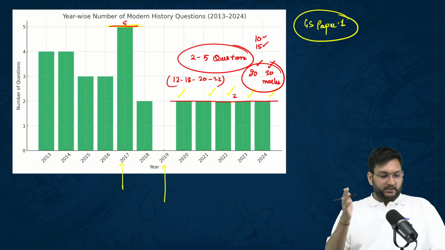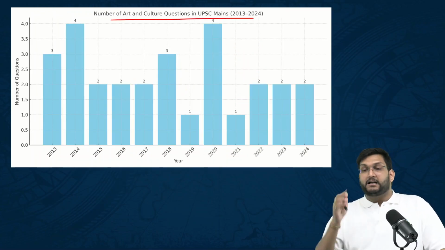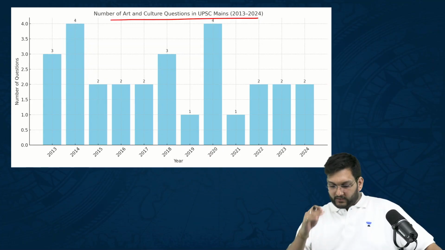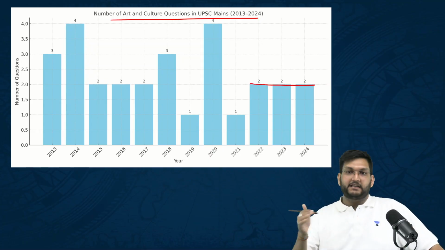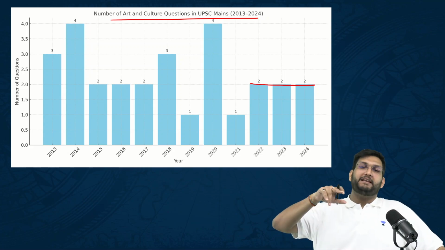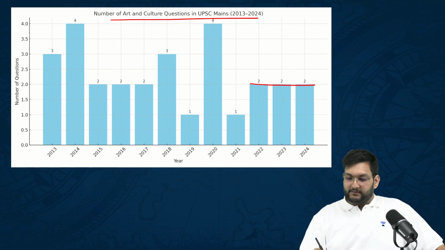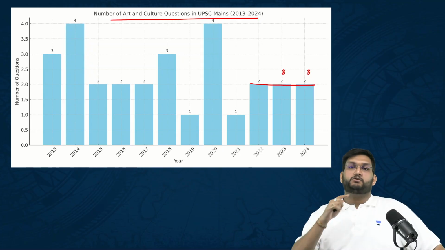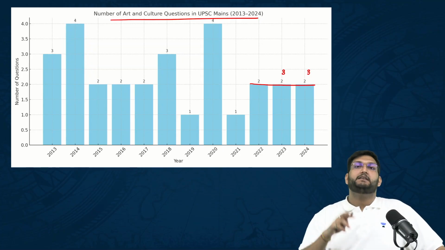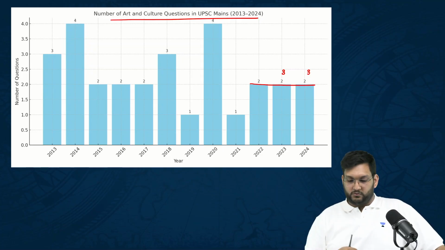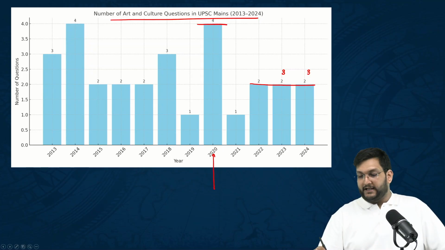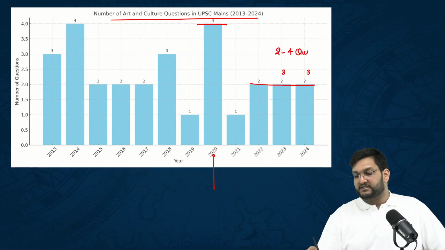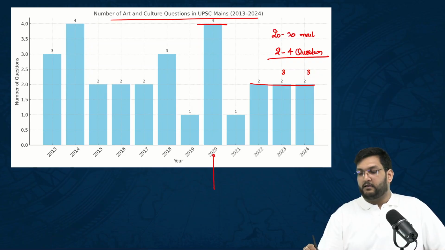If I add to it, the number of questions from art and culture has been fluctuating. Again, it has become standard and constant in the past 3 years, 2 questions each. In some places you will find 3 written, but do understand those are not questions of art and culture per se, they're questions of ancient plus society, which I will show you. But in 2020 we had 4 questions. So here again we are expecting 2 to 4 questions, again 20 to 30 marks from this area.